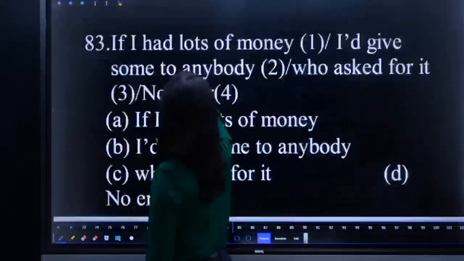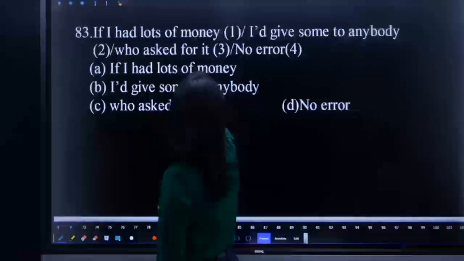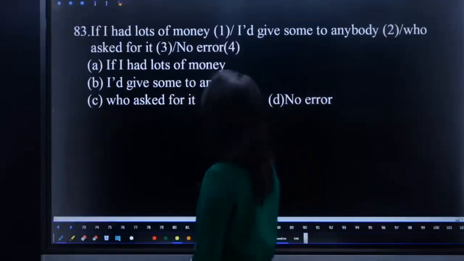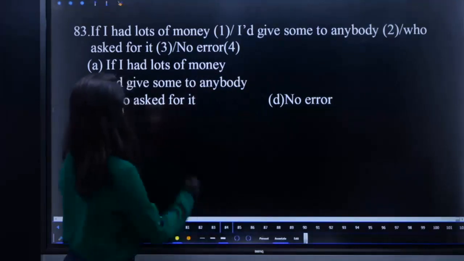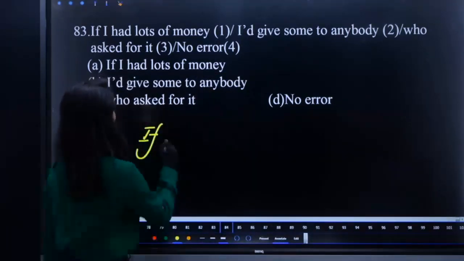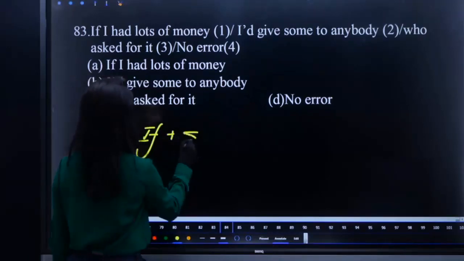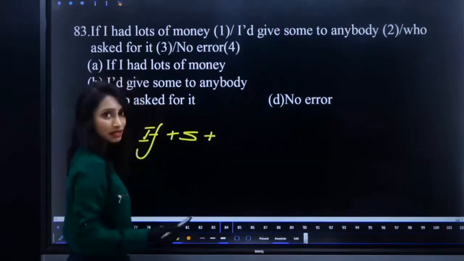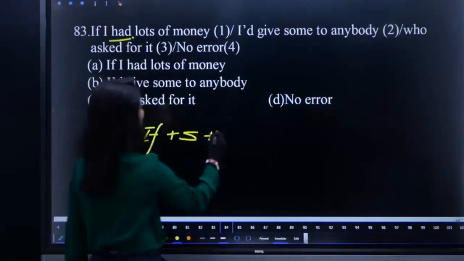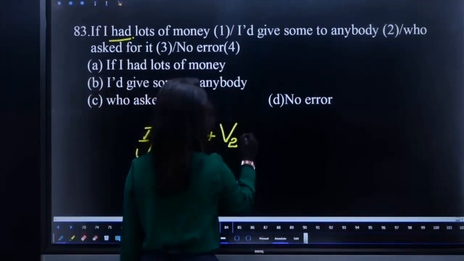If I had lots of money, I would give some to anybody who asked for it. If clause again. If plus subject plus had. Had is not an auxiliary here, it is a main verb. There is no other verb. Had is a V2 form plus object.